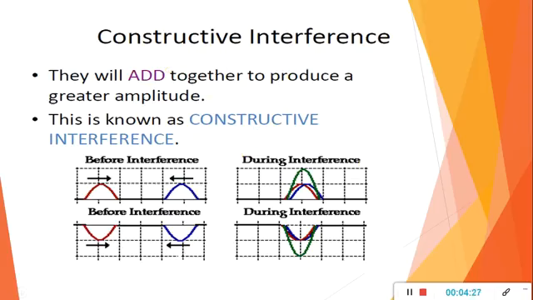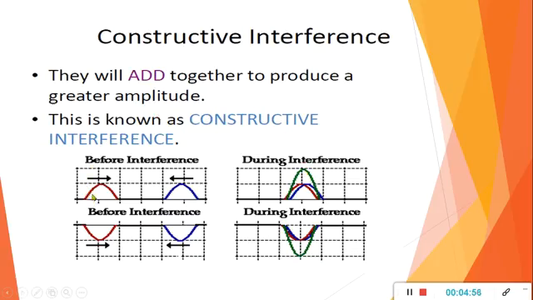In constructive interference, the waves add together to produce a greater amplitude. Here before interference, this red one and blue one, the red one is traveling in this direction, the blue one in this direction. When they superimpose, the green one shows maximum displacement, that is, their displacements are added. When they add together to produce greater amplitude, that kind of interference is known as constructive interference.